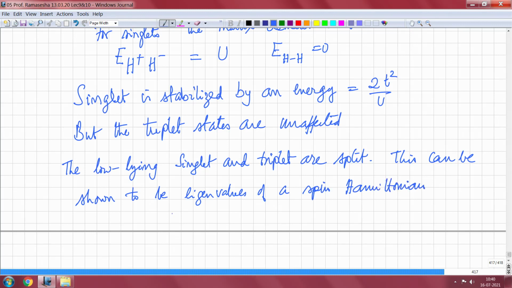What is a spin Hamiltonian? I have H, let me call it H kinetic, and I will tell you why. This is 2t squared by U times (S1 dot S2 minus 1/4).